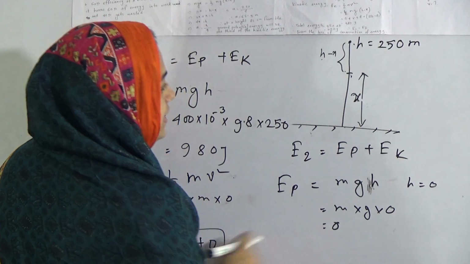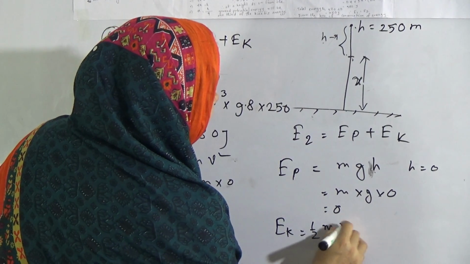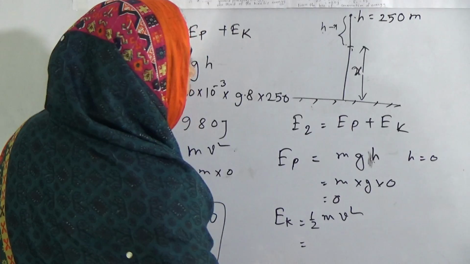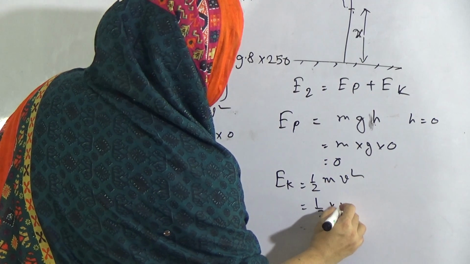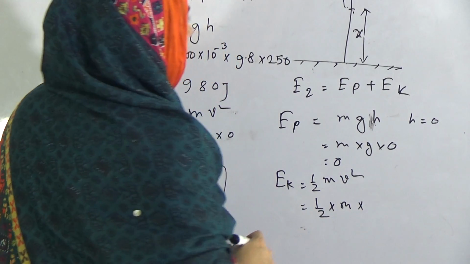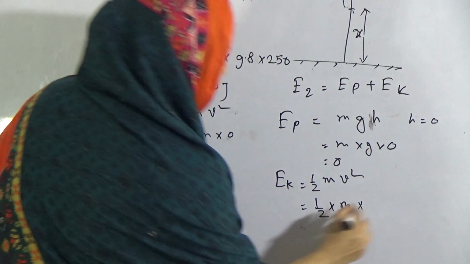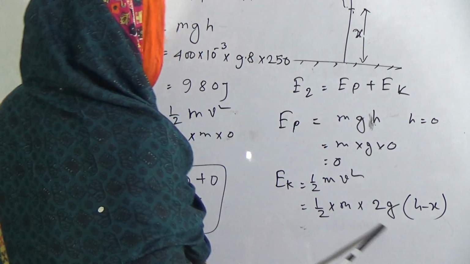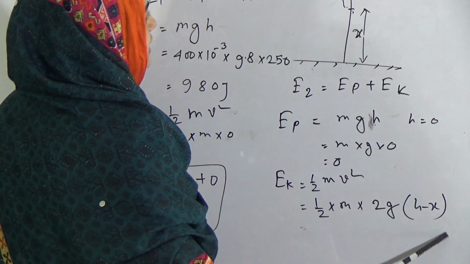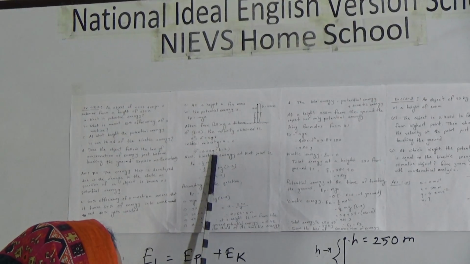Now the kinetic energy. Ek equals half m v square. So half into m into v square, where v square means 2g into h minus x.